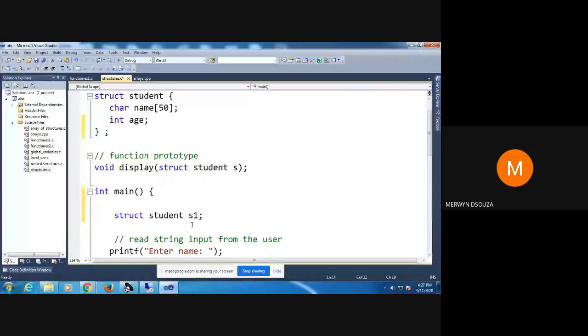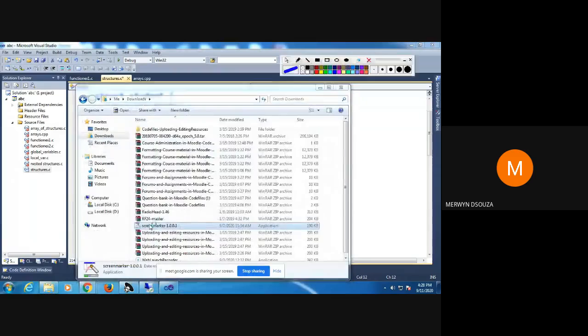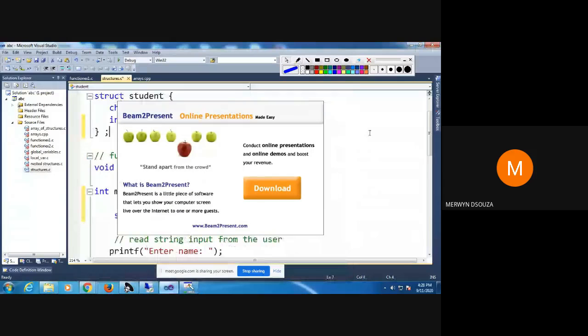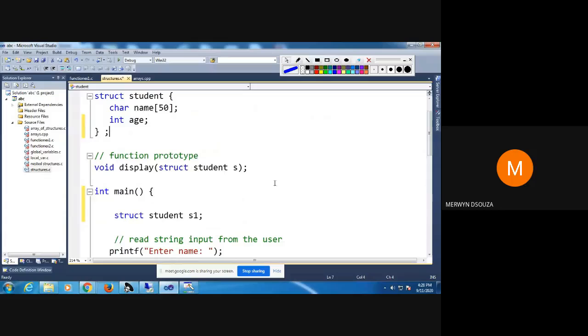As long as you understood the concept, everyone knows that the moment you declare one variable here, each variable will get a separate copy of the members. However many members you have in the structure, that many members will become part of that variable. Got it? That part you all have understood? Yes or no? Can someone reply? Okay. So just for an example, let's take only one because we are running out of time.